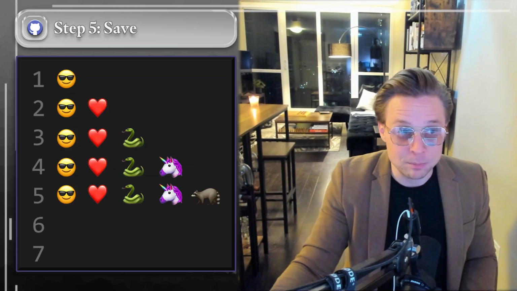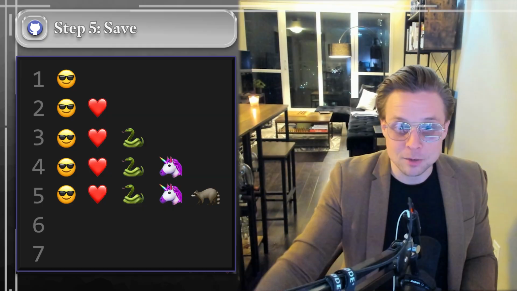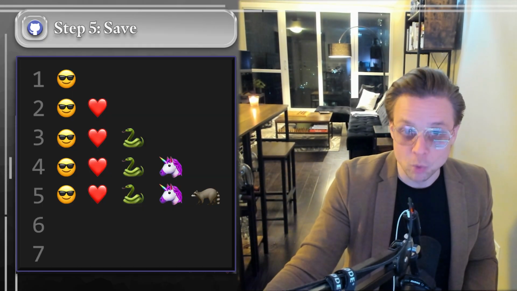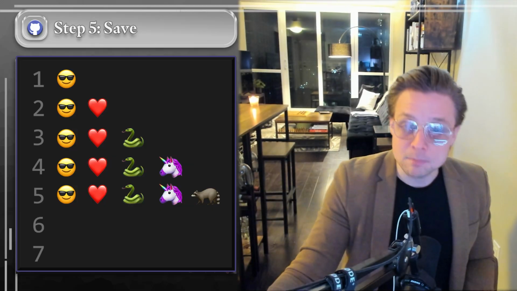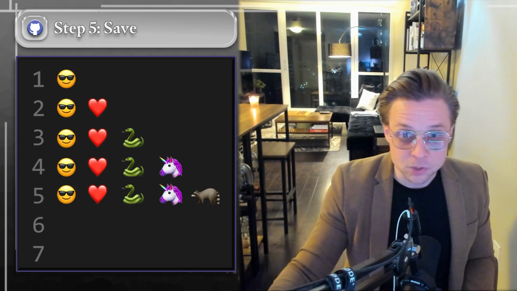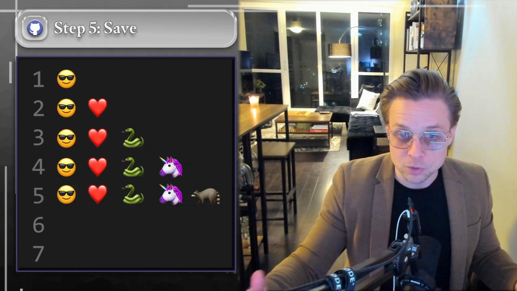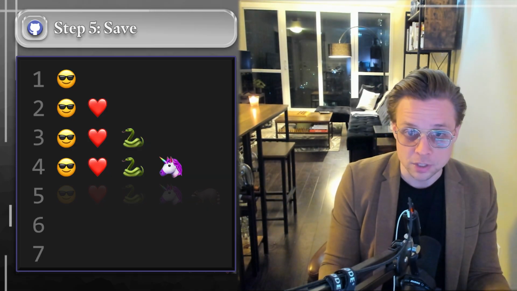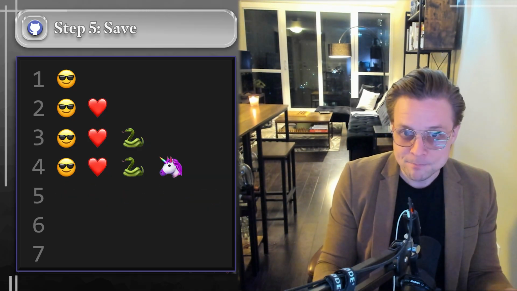So the code could be anything. It could be emojis. It could be symbols. It could be a different language. It really doesn't matter. All that matters is that the current version works, and the risk is totally mitigated with version control, because even though you have no idea what's going on, if your language model gives you a set of code that is totally different and totally breaks everything, it doesn't matter. You can always revert back to an earlier version of your game or your app, and you'll be safe.